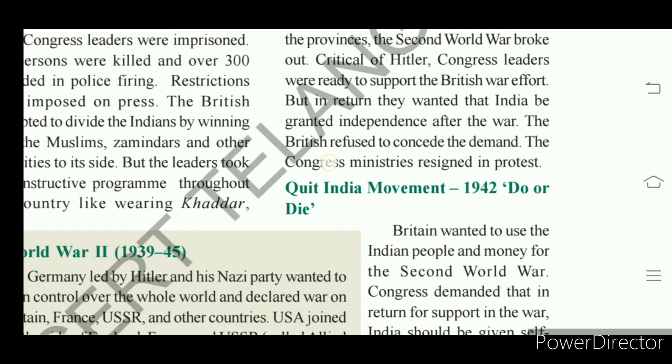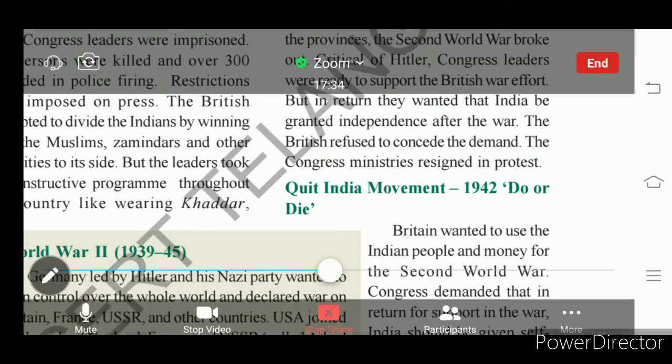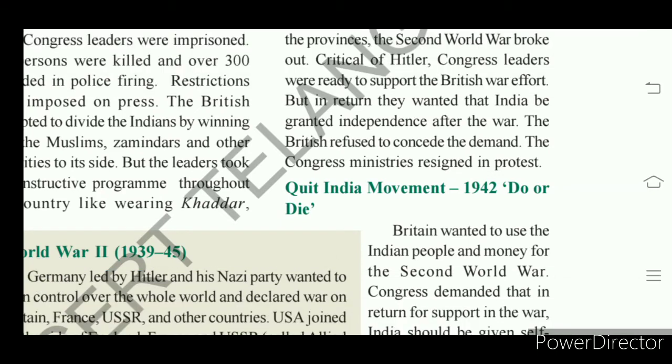Here we see that the Congress ministers who formed governments in 1937 resigned their ministries in 1939 when the British refused to accept the demand for freedom of India.